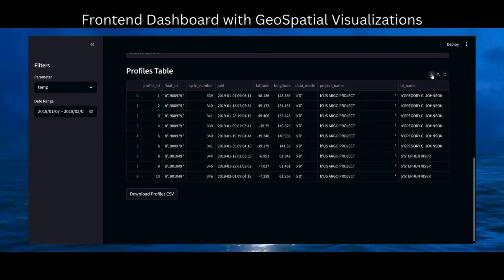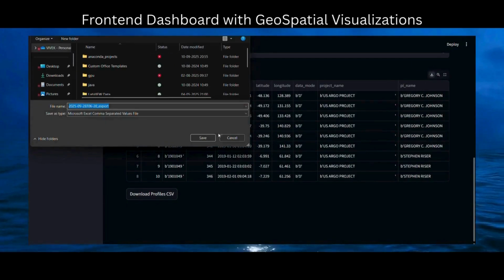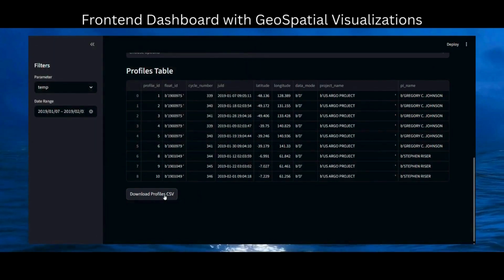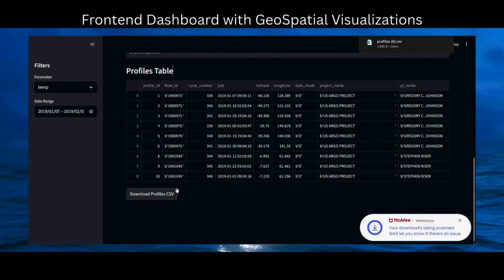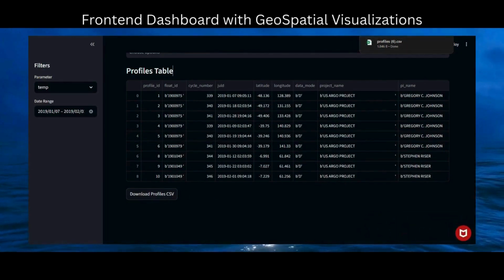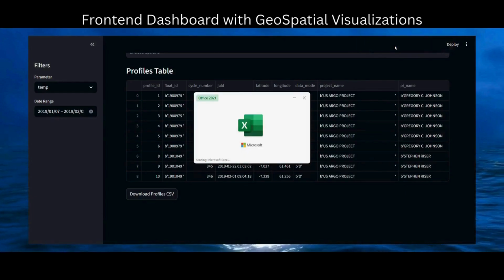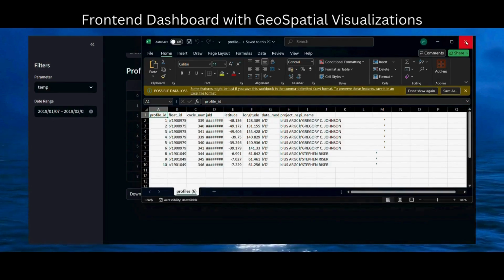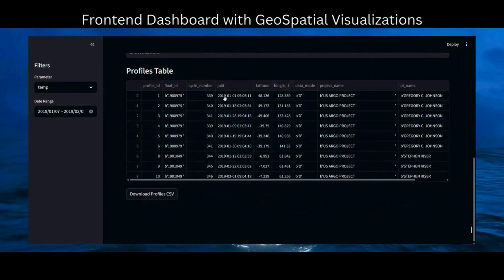We also have the download option through which it will directly convert the netCDF data into CSV files and store them in your local storage. We can also download the profile data as a CSV file. Now you can see the downloaded CSV file. So this was about visualization.